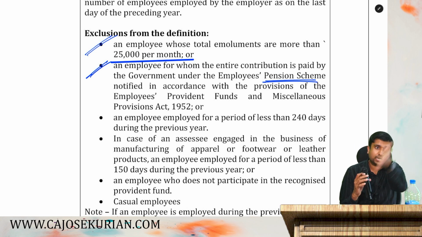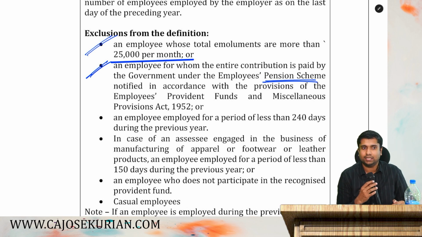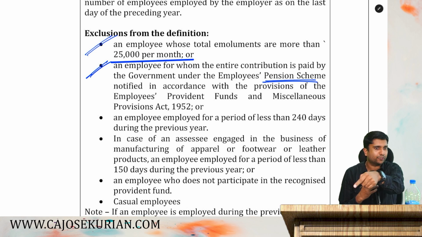Central government is directly providing the pension contribution. Then that sector's employees can never be called additional employees. That simply means I will not get the deduction under 80JJAA for that class of employees.